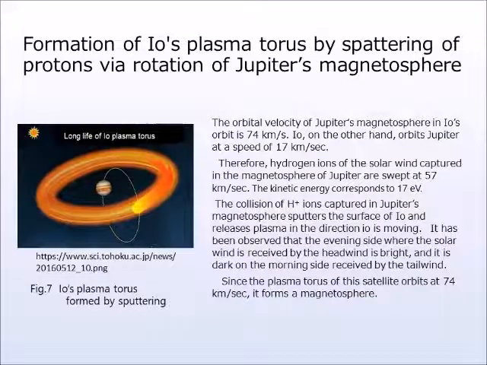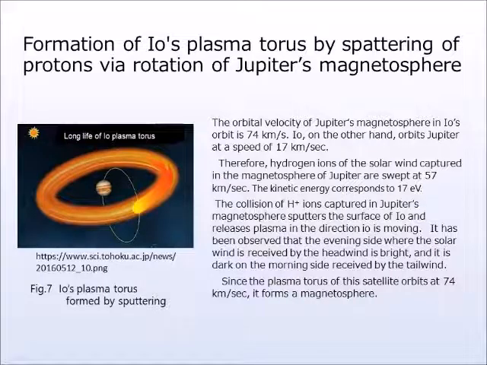The orbital velocity of Jupiter's magnetosphere in Io's orbit is 74 km per second. Io, on the other hand, orbits Jupiter at a speed of 17 km/sec. Therefore, hydrogen ions of the solar wind captured in the magnetosphere of Jupiter are swept at 57 km/sec. The kinetic energy corresponds to 17 electron volts. The collision of H+ ions captured in Jupiter's magnetosphere sputters the surface of Io and releases plasma in the direction Io is moving. It has been observed that Io on the evening side, where the solar wind is received by the headwind, is bright, and it is dark on the morning side received by the tailwind.